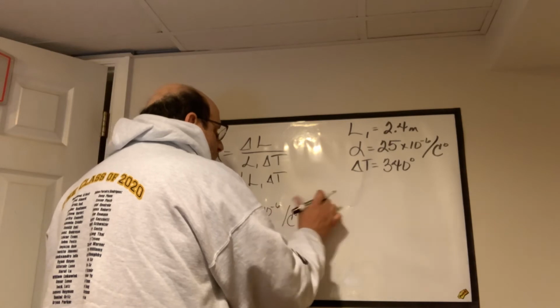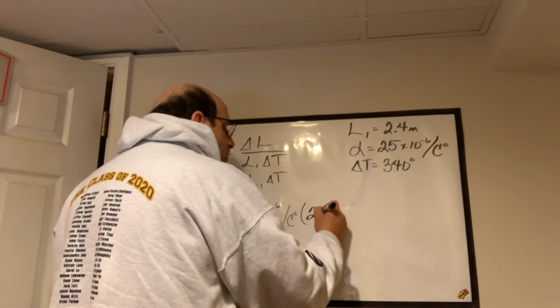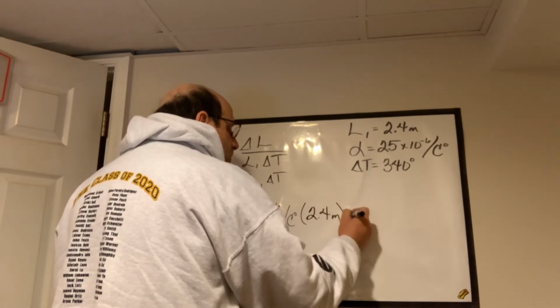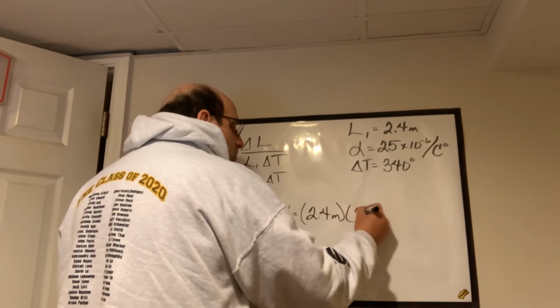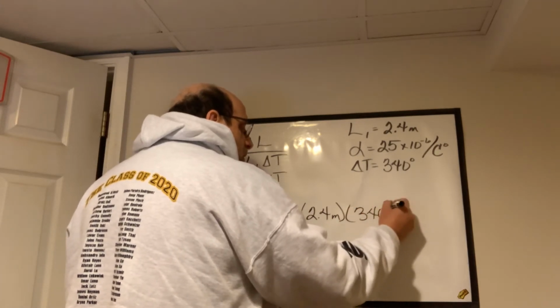We don't need the meters here, I forgot. 2.4 meters, there it is. And then change in temperature is 340 degrees.